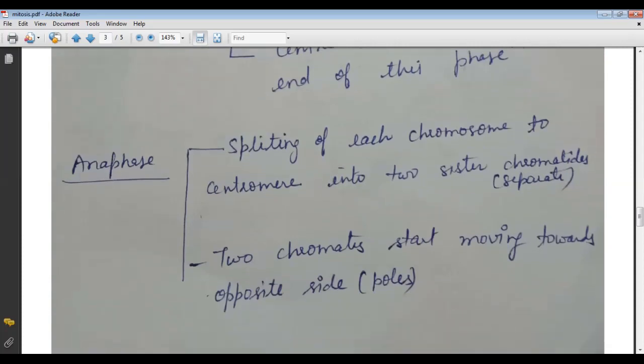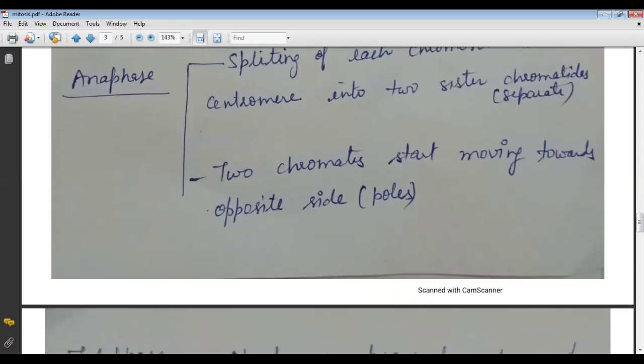Now come to the anaphase. Here each chromosome splits at the centromere into two sister chromatids, or we can say that the sister chromatids separate here, and the two chromatids start moving towards opposite sides.